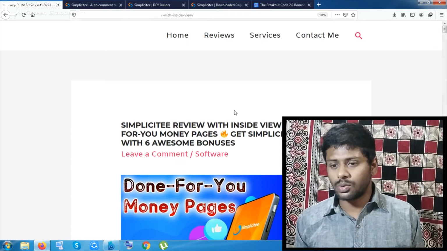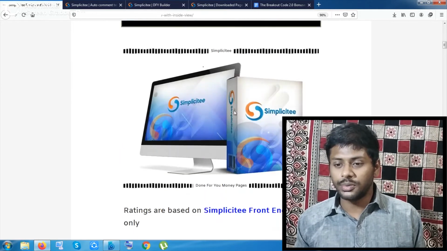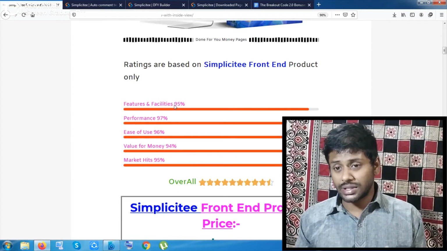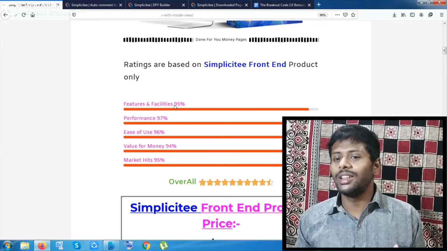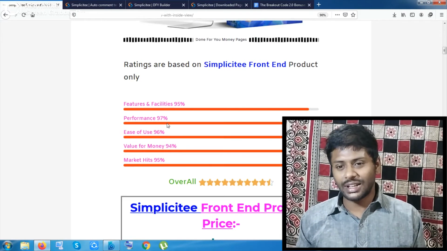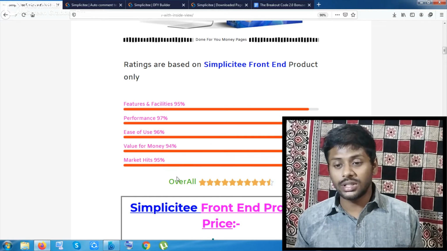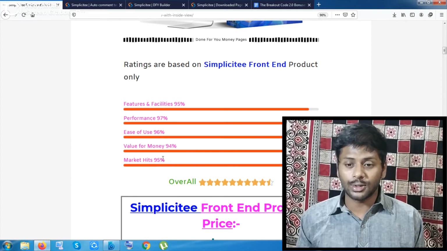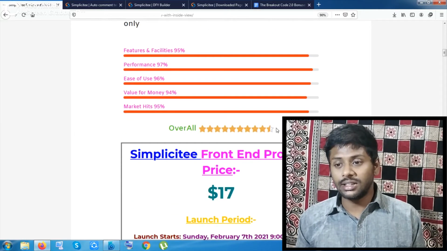Let me now show you the review of this tool: what are the steps, what are the pricings, what is the sales funnel of this tool. Inside the rating, as you can see, this tool has got a really good rating: 95%, 97, ease of use 96, value for money 94, market rates 95, and overall it has got 9.5 out of 10, which is an outstanding performance. And I never consider market rates inside this overall section.